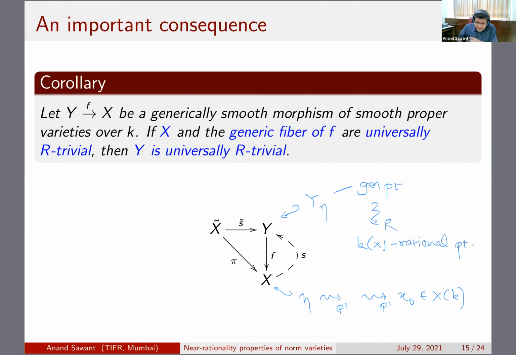Now, this k_X rational point actually gives you a rational section S, as I have written over here, and so you can resolve indeterminacy. Again, I'm giving an argument assuming that there is just a single P1. I've written an R over here that just means R equivalence. So assume that there is a single P1, then you get a rational section, resolve indeterminacies of this section, and then just get a chain in Y connecting the generic point of Y to a k rational point of Y. So that's the basic idea of the proof.